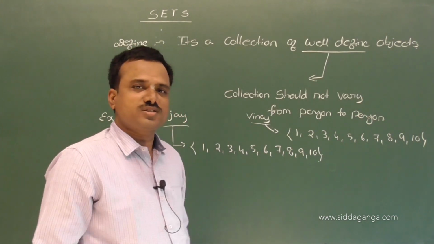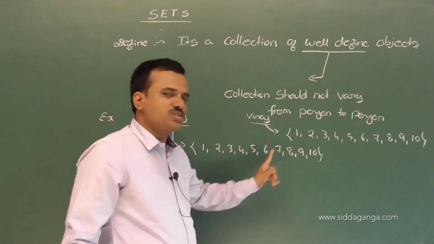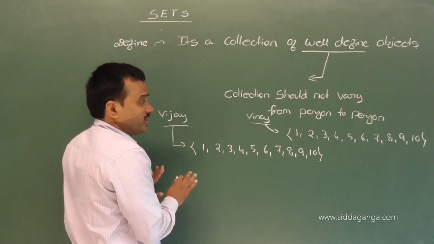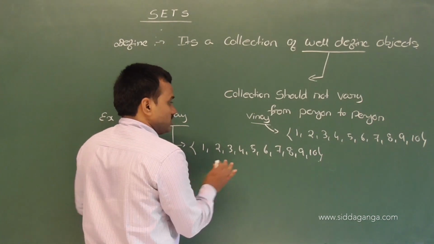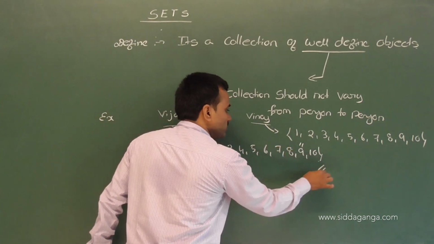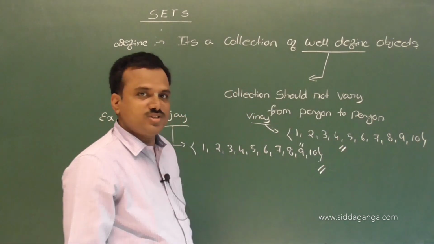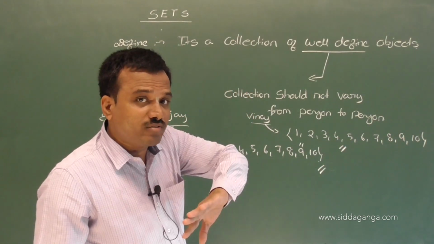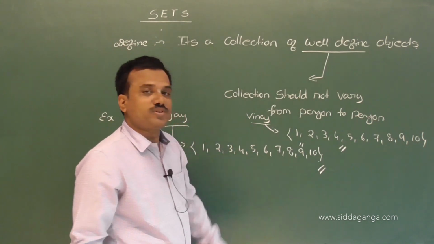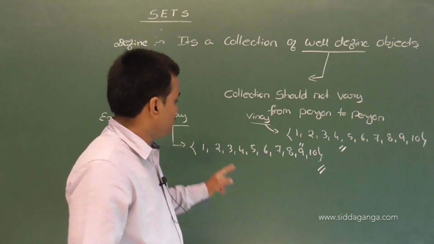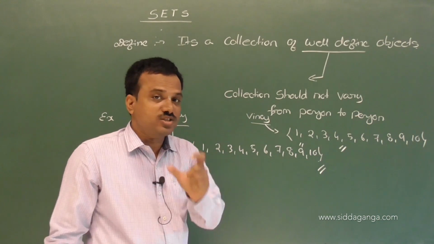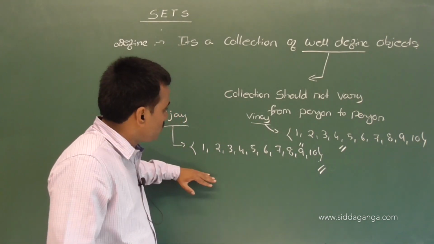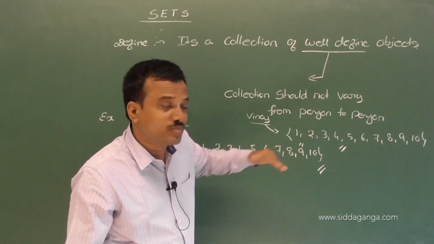Observe both the collections. Both the collections are the same. These two collections should not vary from person to person.